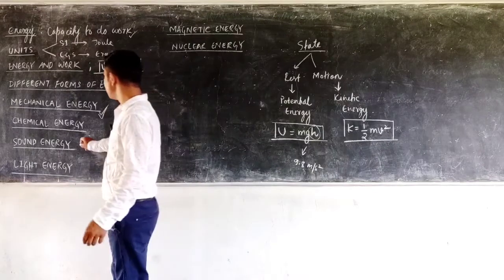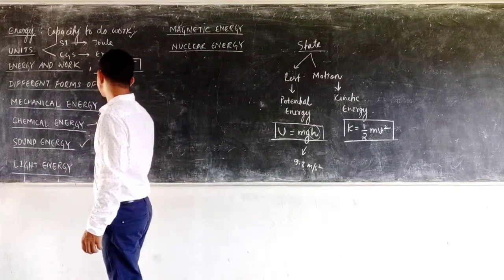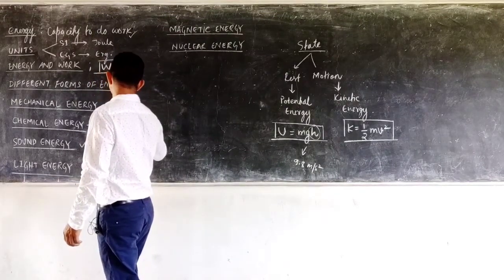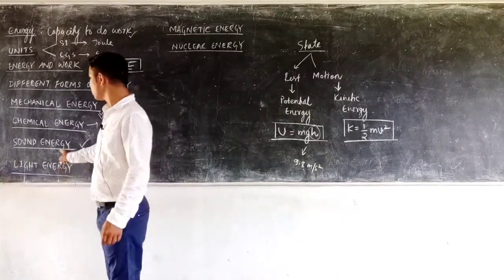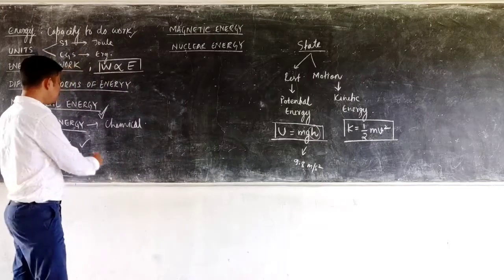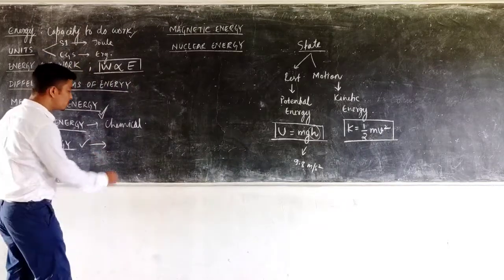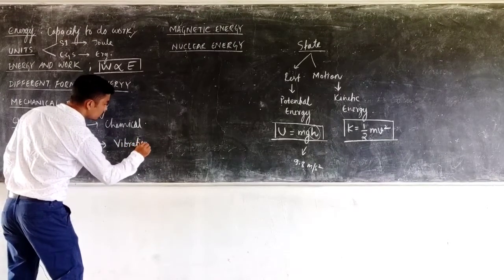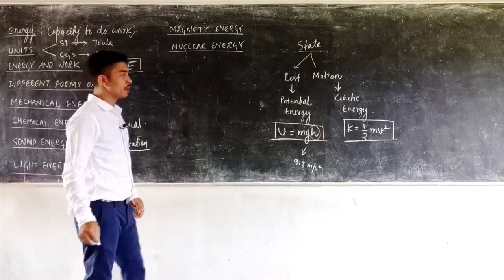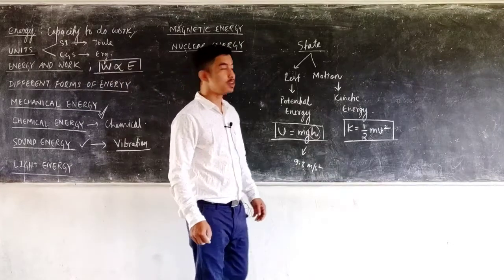Chemical energy is caused due to the chemicals or as a result of chemical reactions. Now coming to the sound energy. Sound energy is the energy possessed by a body due to its vibration. So whenever the body vibrates. Now coming to the word vibrate, what does it mean?